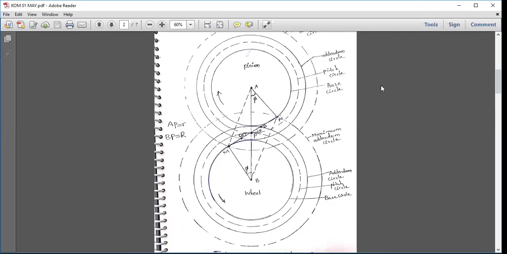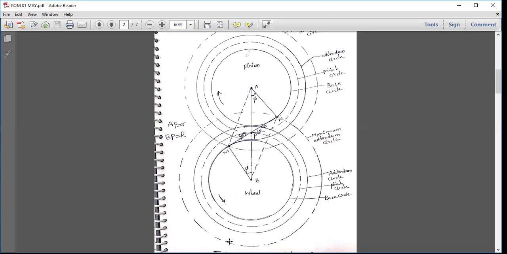Here in this diagram, we have two gear wheels. One is a pinion and another one is a wheel. The pinion is shown above and the wheel is shown below. For the pinion, the center is A, and for the wheel, the center is B. A small gear is known as a pinion. A big gear is known as a gear or a wheel. The terminology is like this.